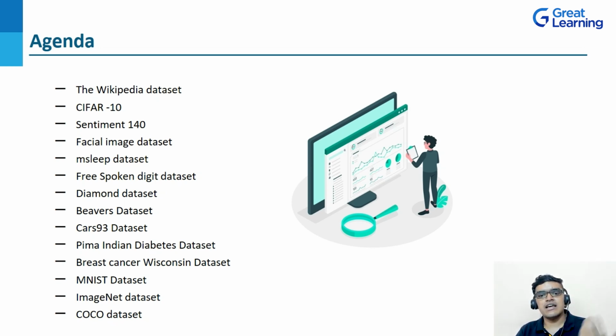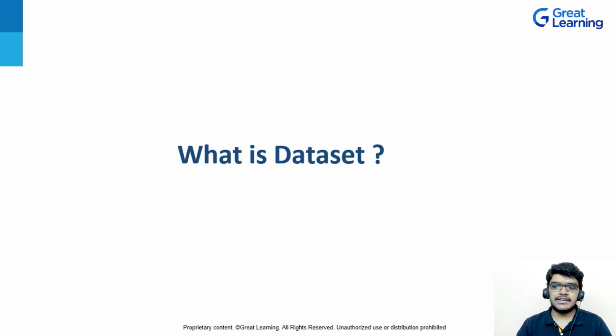Next we have the Breast Cancer Wisconsin dataset, then the MNIST dataset, and after that the ImageNet dataset. The ImageNet dataset is a very large dataset which is used for object detection, segmentation, and it's a captioning dataset. So this is the basic idea about the datasets. We will discuss each dataset in detail. So now let's start.